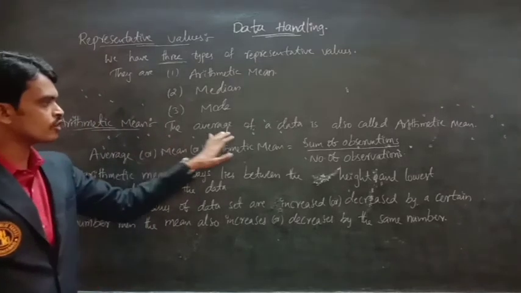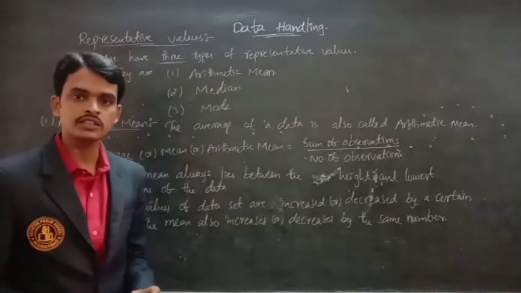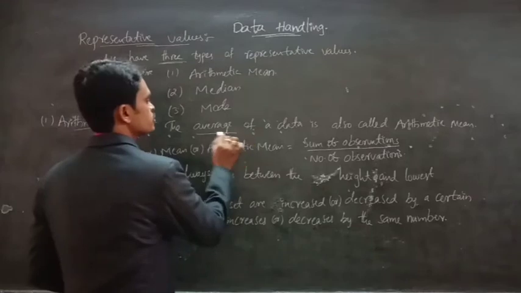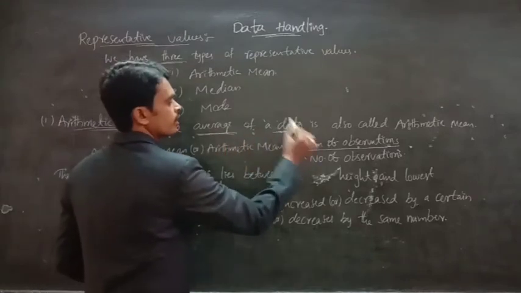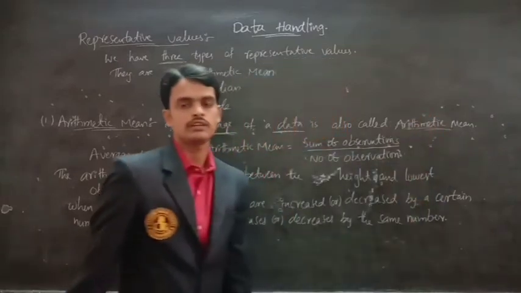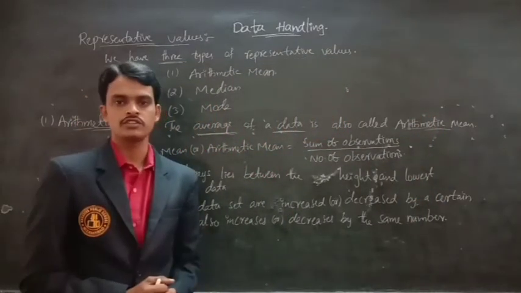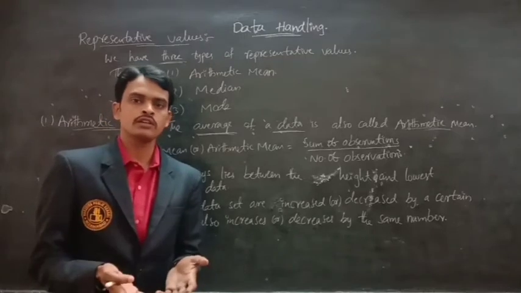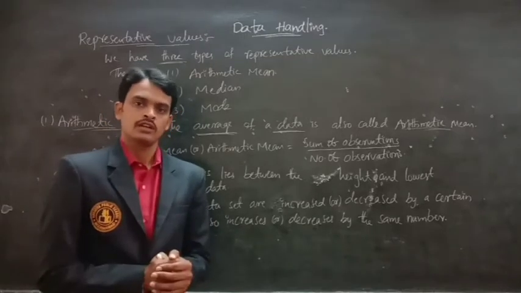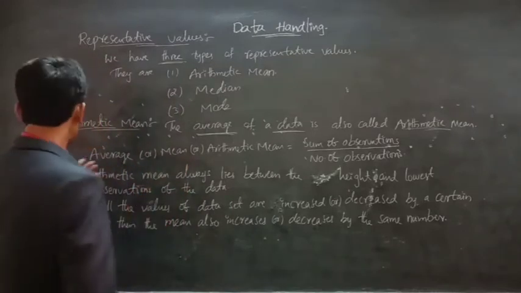The average of data is also called the arithmetic mean. So the arithmetic mean is also called an average. We already learned in previous classes the formula of average.